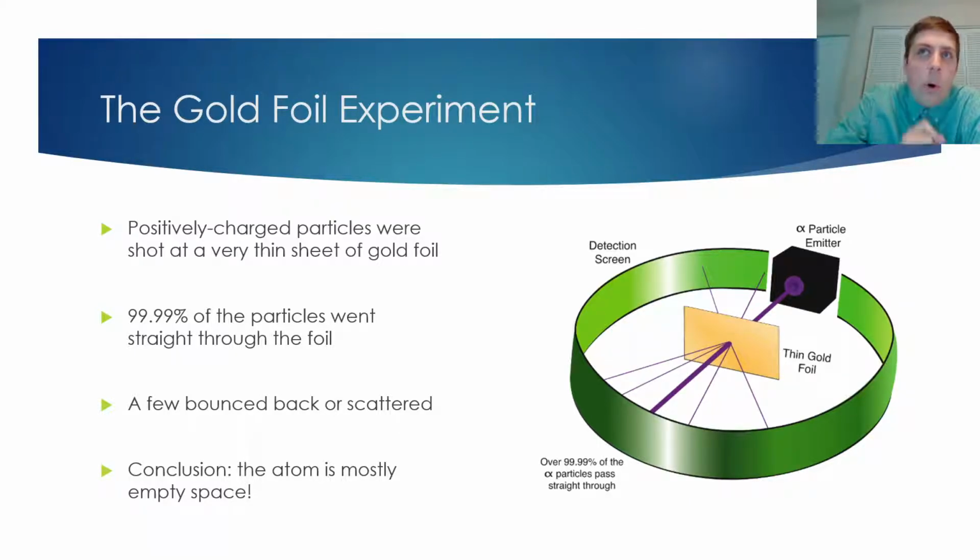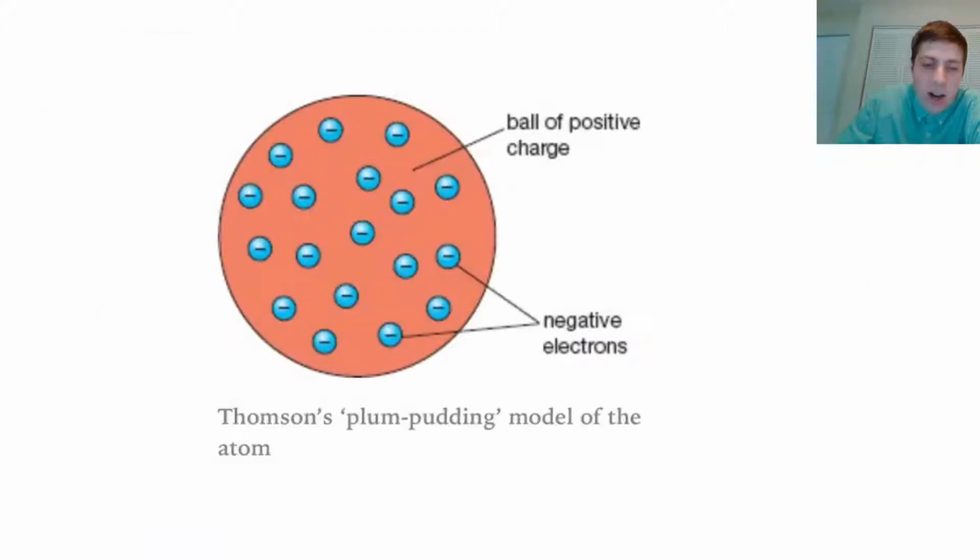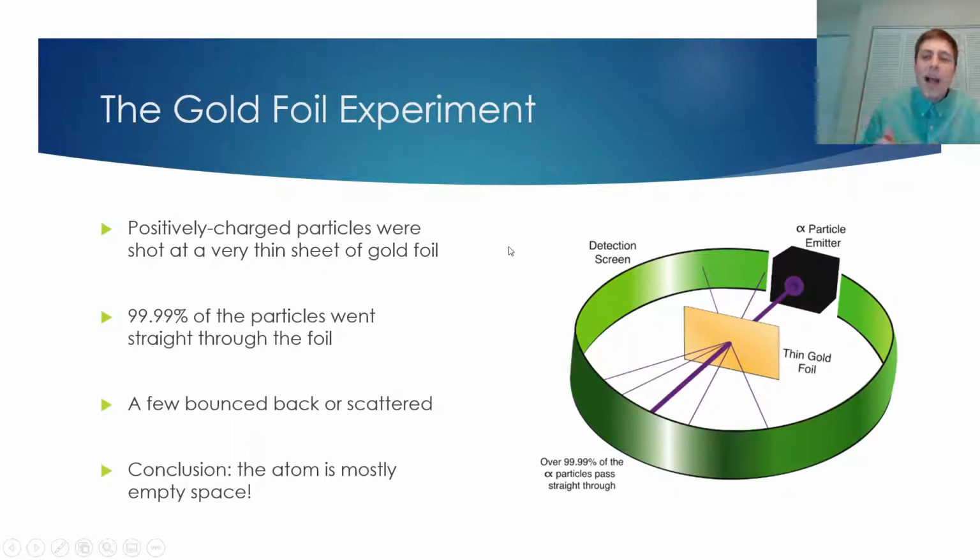And so what we would expect, based on Thomson's model, where we've just got this ball of positive charge and these tiny negative charges throughout, is that the positive alpha particles should bounce off those balls of positive charge and be returned to the alpha particle emitter. But that's not what happened.